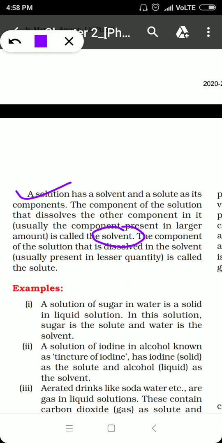Let me correct myself: the component of a solution that is present in a larger amount is called the solvent, and the component that is present in a smaller amount is called the solute.